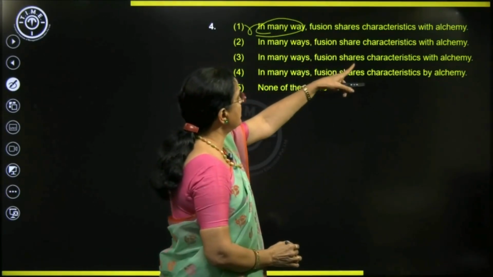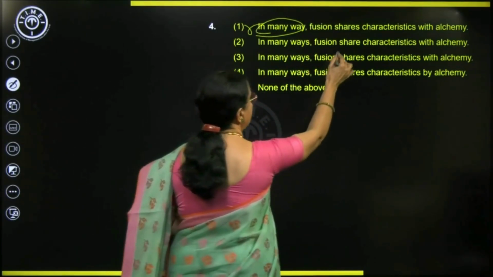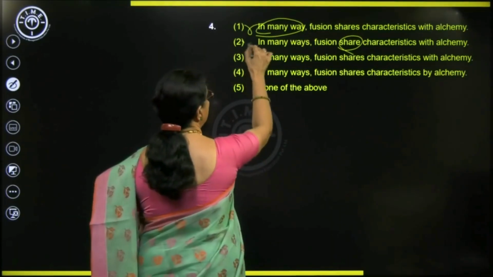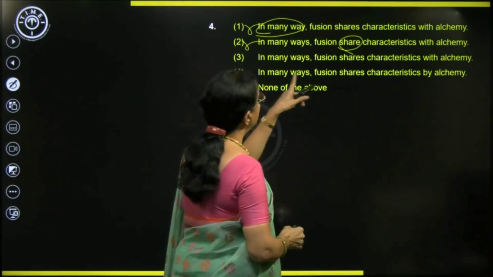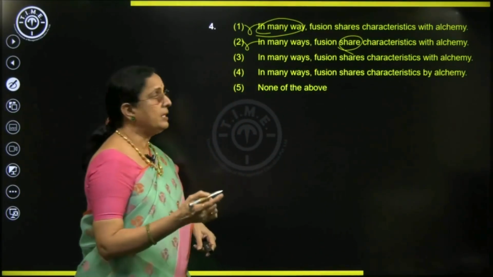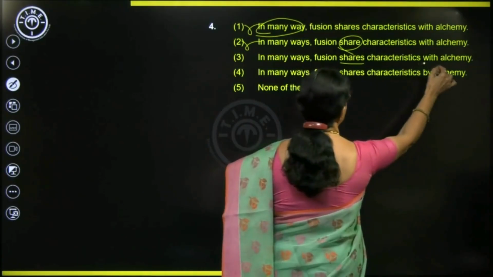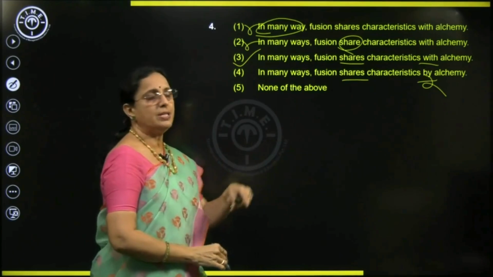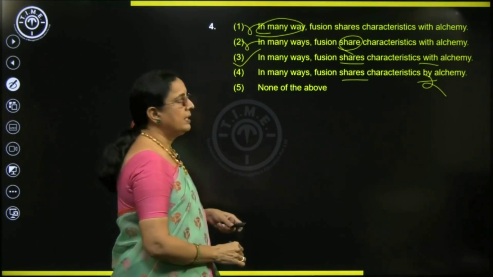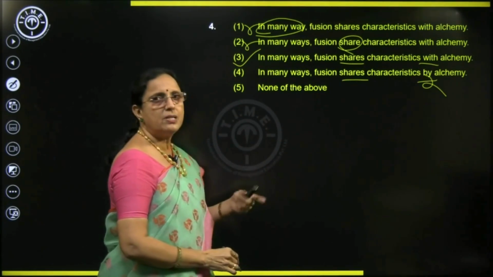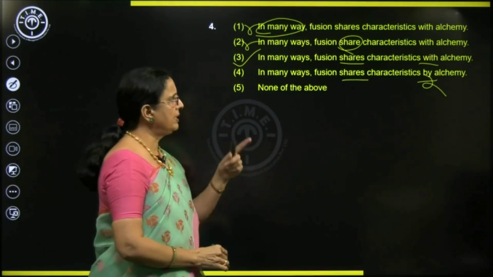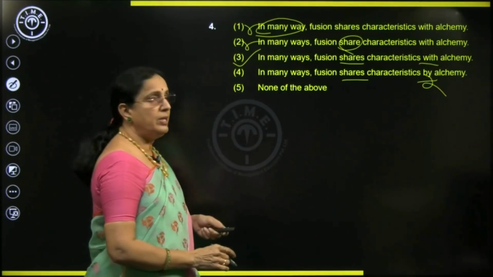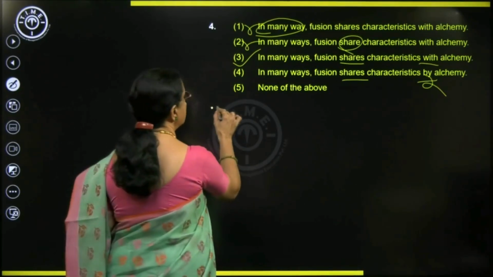Fusion shares characteristics with alchemy. Fusion share is wrong. Again, subject and verb agreement: singular subject, singular verb. Fusion is singular. Fine? Fusion shares characteristics with alchemy. Share with is the correct expression. Share by is incorrect. Answer is 3. So that's a preposition correction. What is alchemy? It's related to chemistry. It attempts to turn base metals into gold. Got it? Share with is the correct expression. So our answer is 3.